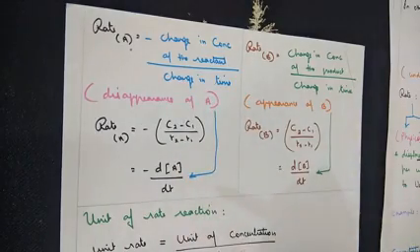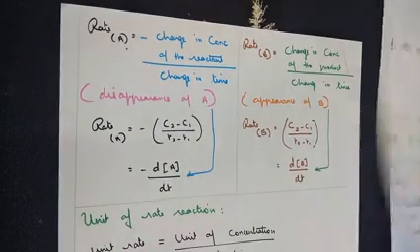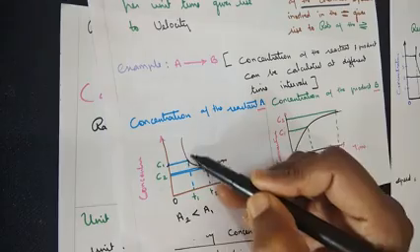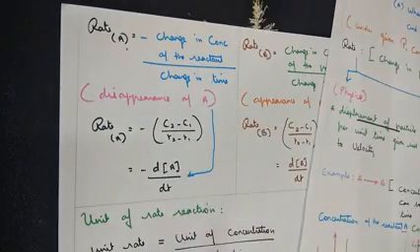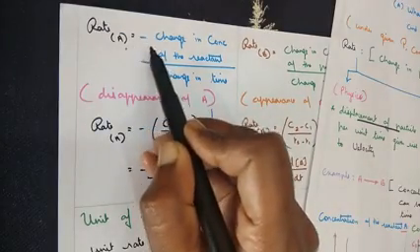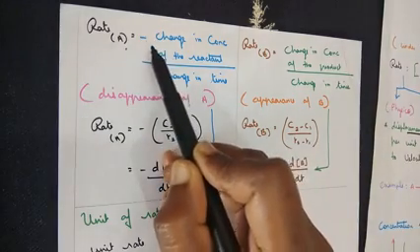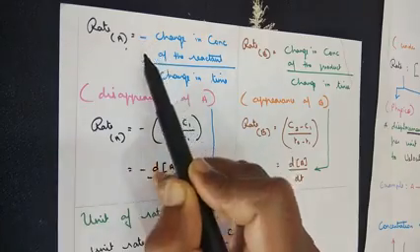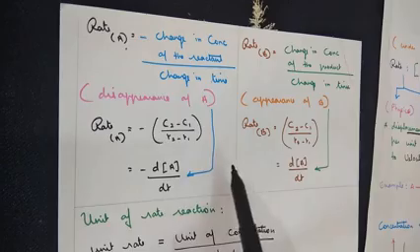What's the easy way of remembering? Disappearance of A. What is the meaning of disappearance of A? It stands for the concentration of the reactant continuously decreasing. That's the meaning of disappearance of A. You can see a minus sign inserted here. When we talk about the rate concept, a minus sign will be included on the reactant side. The meaning of the minus sign here is that there is a decrease in the concentration on the reactant side.